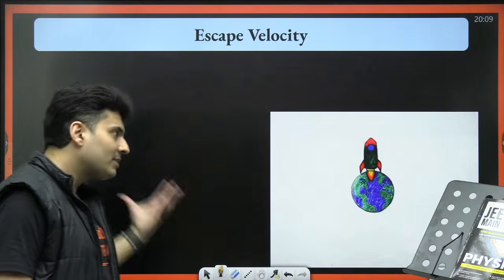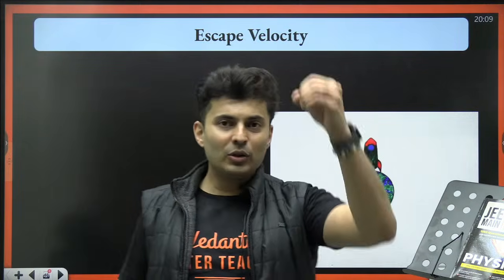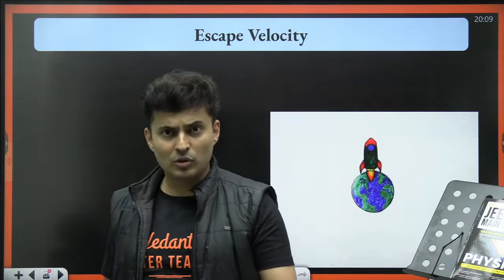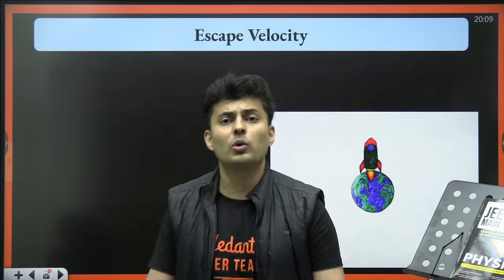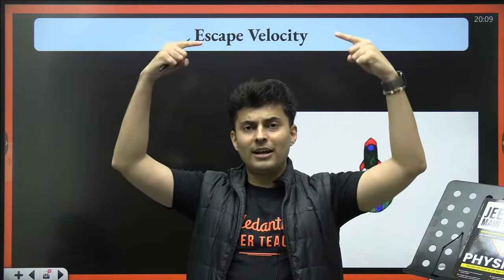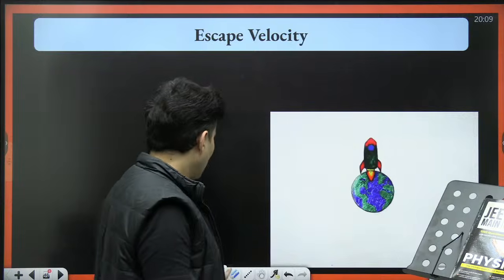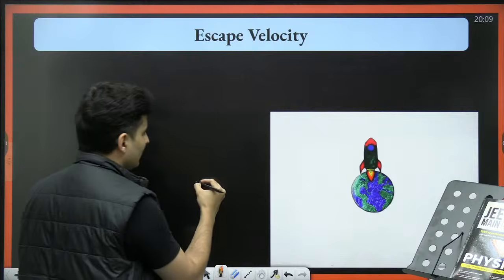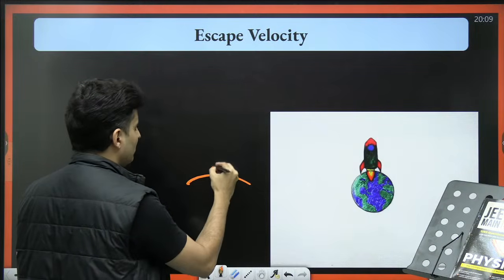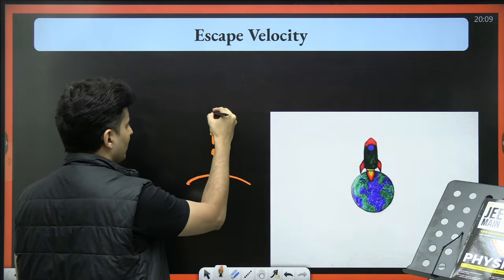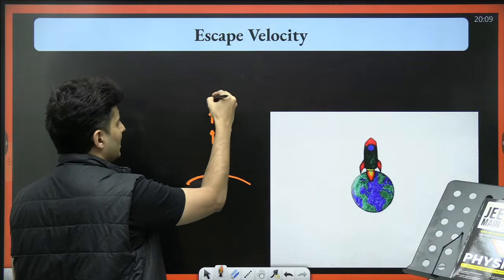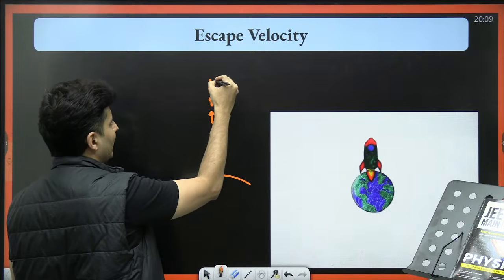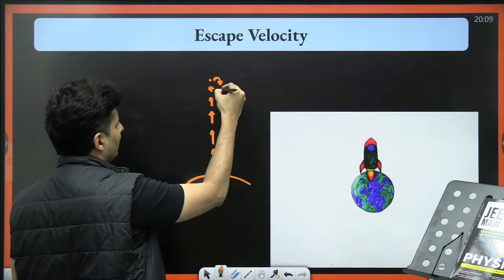Very good. This brings me to escape velocity. When you throw something, its speed increases as it comes closer to the surface. So if I throw something from the surface, as it goes farther and farther away, the speed reduces. Just imagine from the surface of the earth, I throw an object, the speed is reducing because kinetic energy is getting converted into potential energy, and finally it stops, and then it returns back.